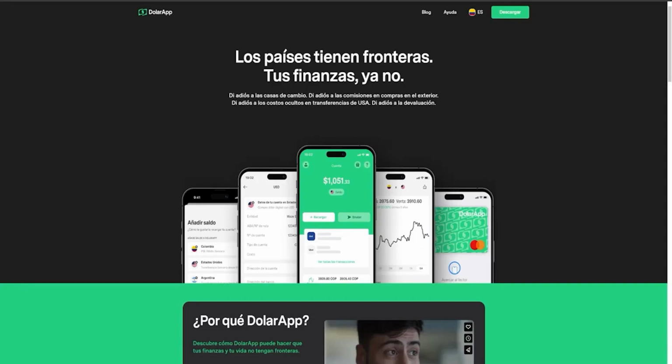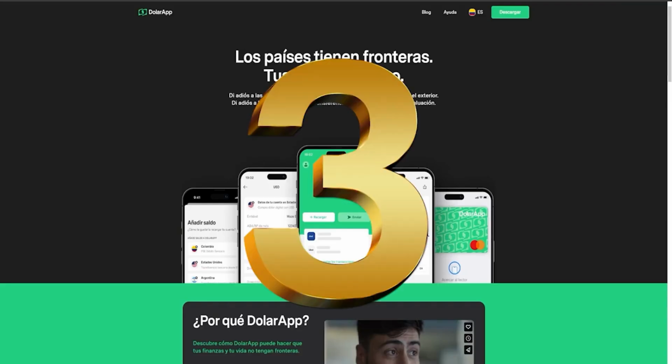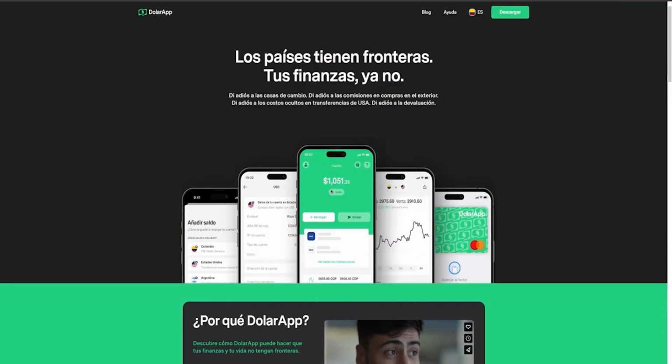Alternatives to Wise. Today we're going to talk about different alternatives to this platform for sending and receiving money, especially from the United States. We're going to discuss 3 alternatives and give an honorable mention to 2 more, so you can try them out yourself and, depending on your needs, see which one works for you.